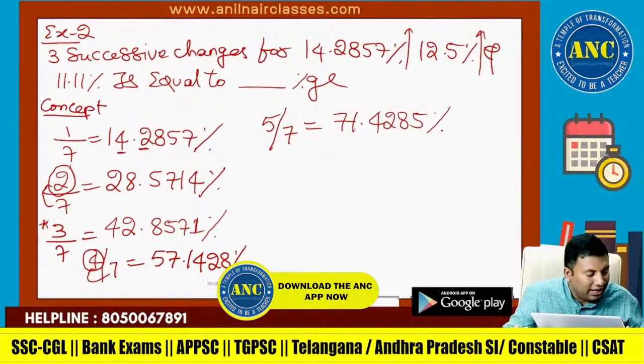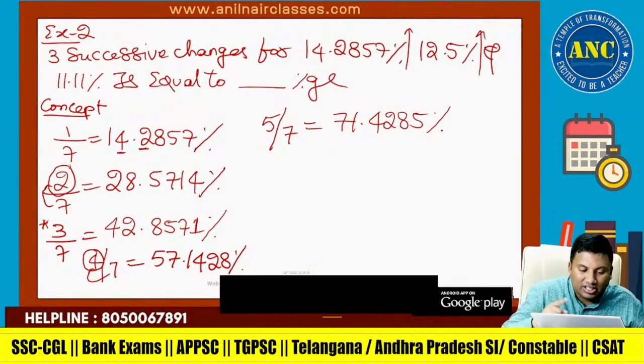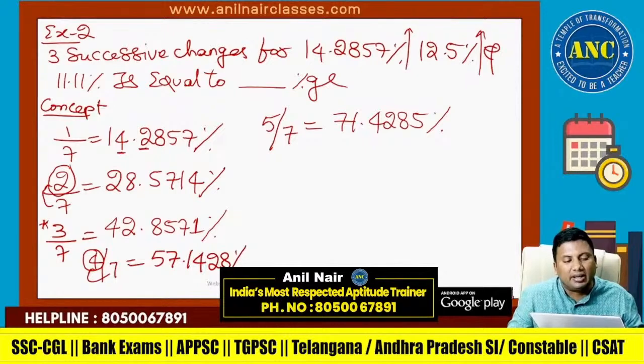Right, Mrinal, you are right, but it is just by multiplication. There is a logic behind these 6 digits getting repeated.